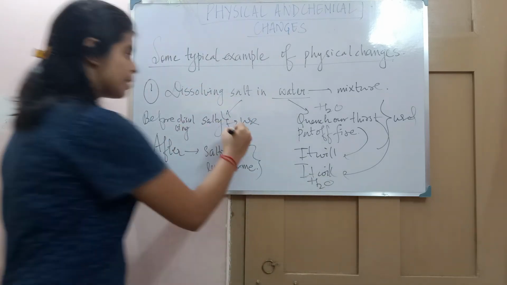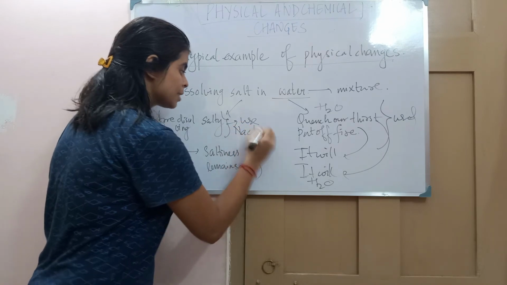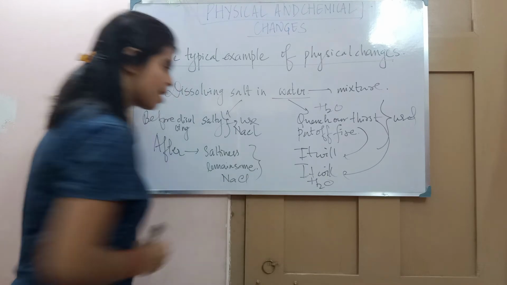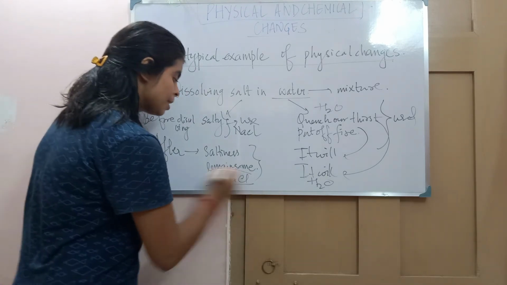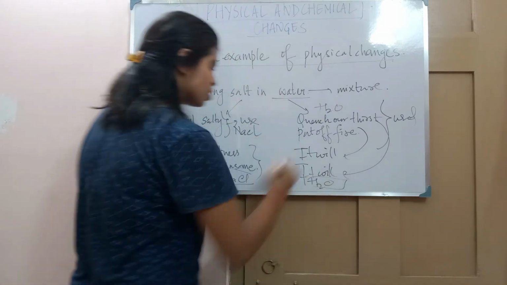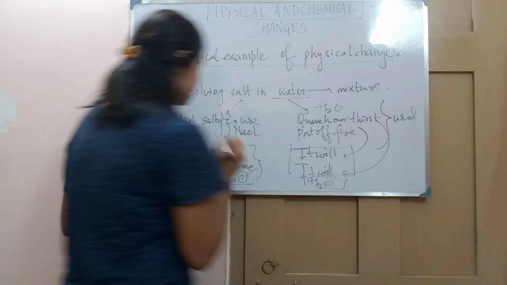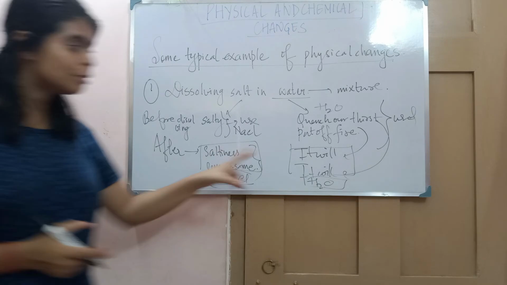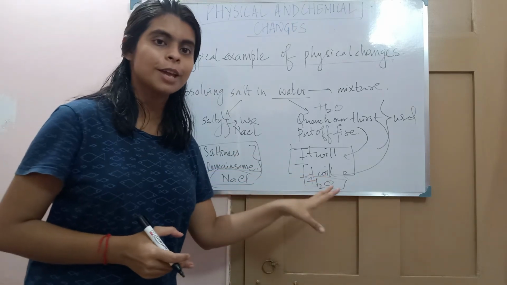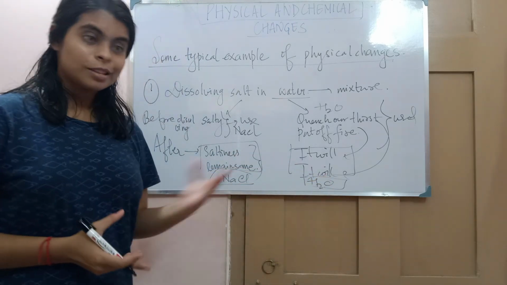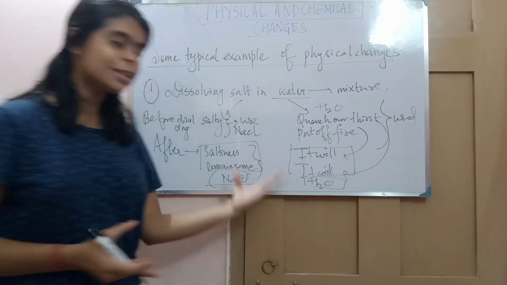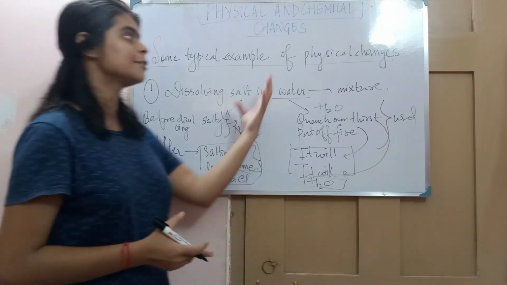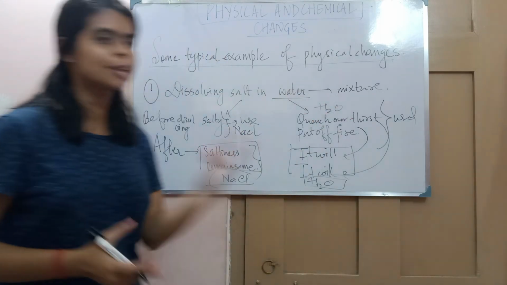Here also, even before mixing it was NaCl. After also it remains what? NaCl. Now tell me, is this a chemical change? This is chemical property, and this is what? Property based on uses. See, these two properties are still remaining the same. Since these properties are still remaining the same, so we can say that it is a physical change. It is not chemical change.